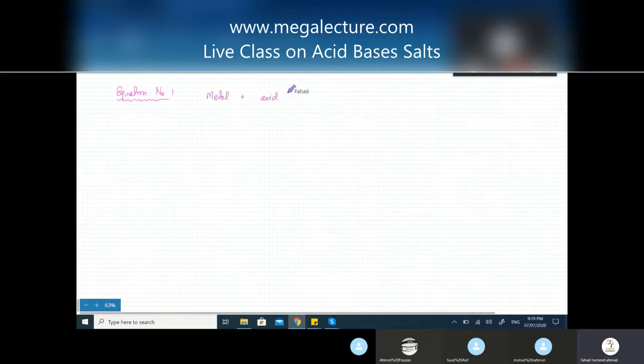Metals like to react with acids. And when they react, they neutralize the acid to produce salt and a hydrogen gas molecule. So this is your reaction. A metal reacts with an acid, ends up producing a salt and produces hydrogen gas as well. Before making an equation, let's talk a little bit about metals.